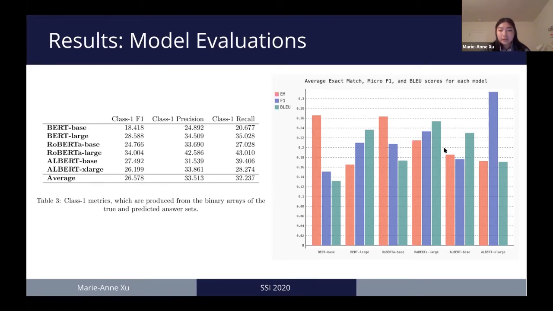For this evaluation, we consider recall to be the most important. If the recall is high, then the predicted answers are getting the majority of the true answers, and the models are able to find the correct answers, which is what we want.